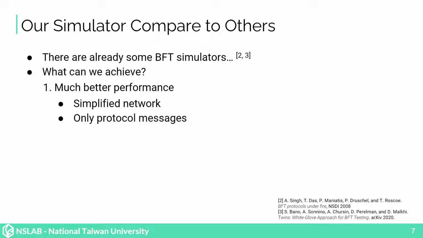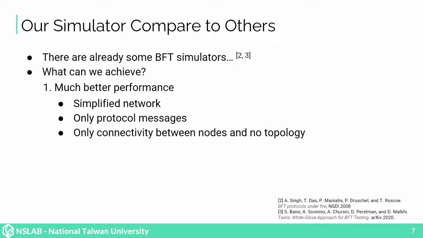Therefore, we only transmit the protocol messages, and we neglect all other network layers' messages. We also do not simulate the topology of the network and only control the connectivity between nodes. This allows us to further simplify the network while preserving the high flexibility to add specific rules between nodes.